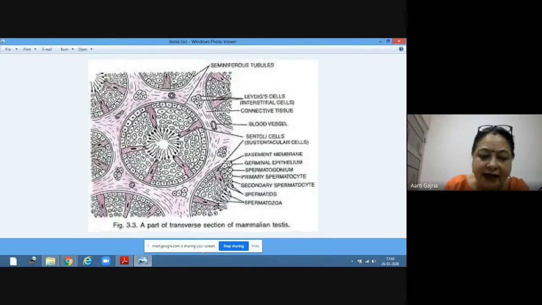Sperms are produced inside the seminiferous tubule. Here you will find epithelium, then the immature germ cells, spermatogonium. Now, these spermatogonia will undergo mitosis and they will form primary spermatocyte, then secondary spermatocytes, then spermatids, and then ultimately sperms. These are the sperms.